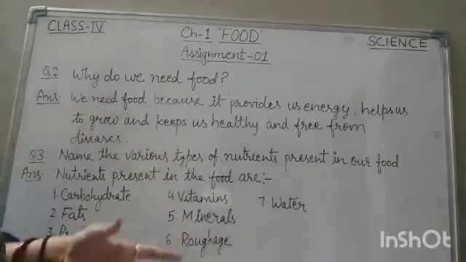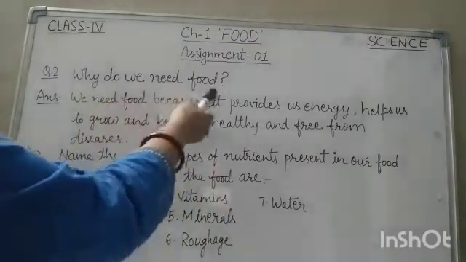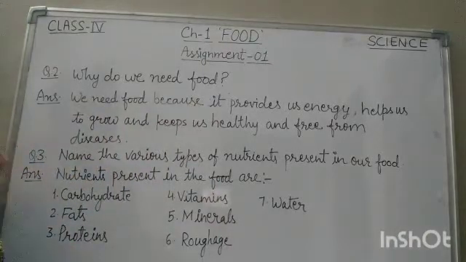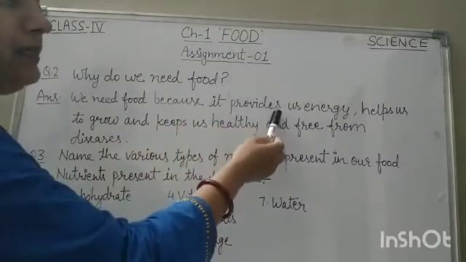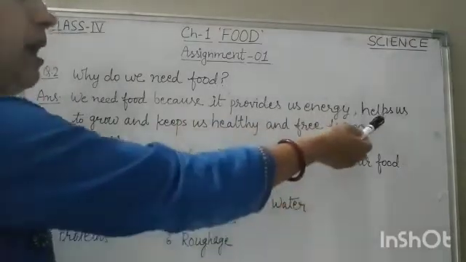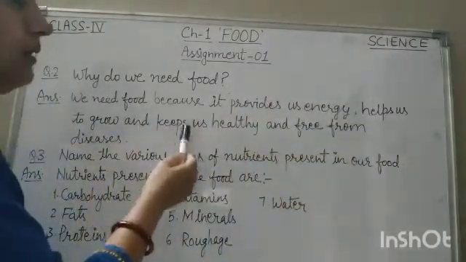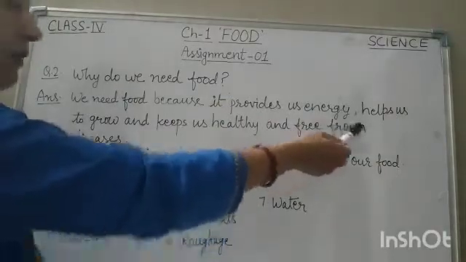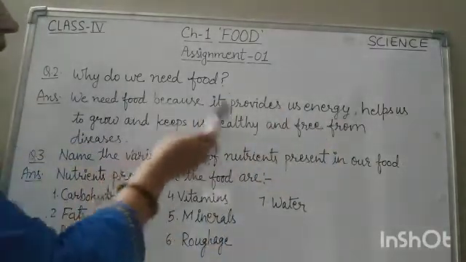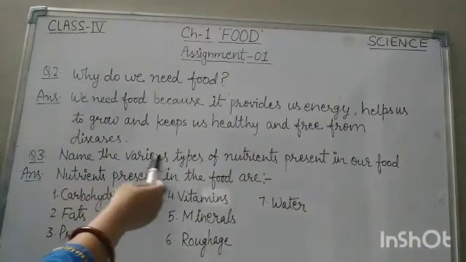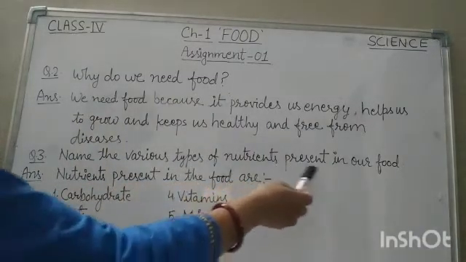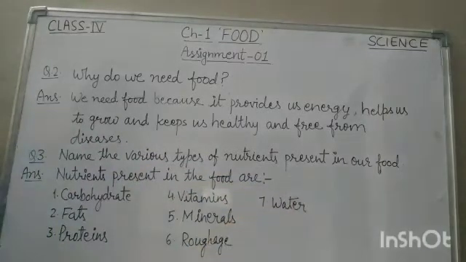Now, our next question is, why do we need food? That you all know, we need food because it provides us energy, helps us to grow and keeps us healthy and free from diseases. Okay, this will be the answer. Now next question is, name the various types of nutrients present in our food.